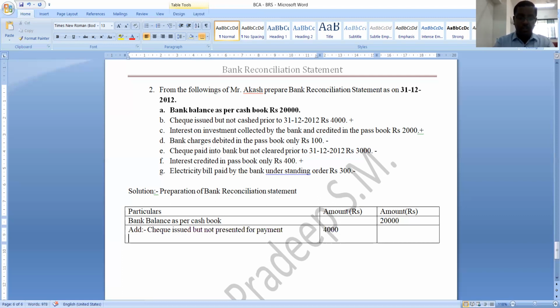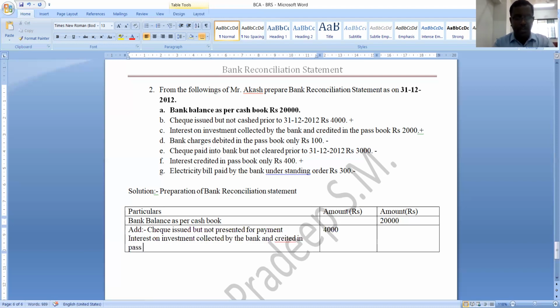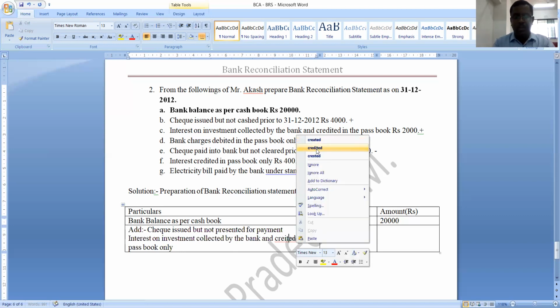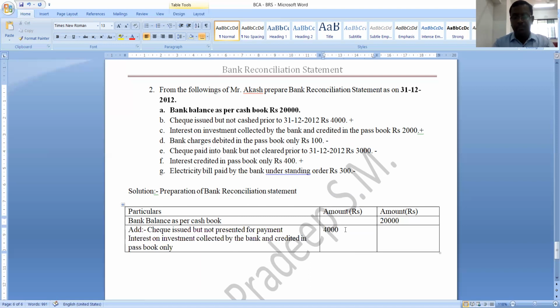It is interest on investment, interest on investment collected by the bank and credited in passbook only. Credited in passbook only, passbook balance is increased, so even you should increase cash book balance. How much? 2,000. Okay, let us move to next transaction.